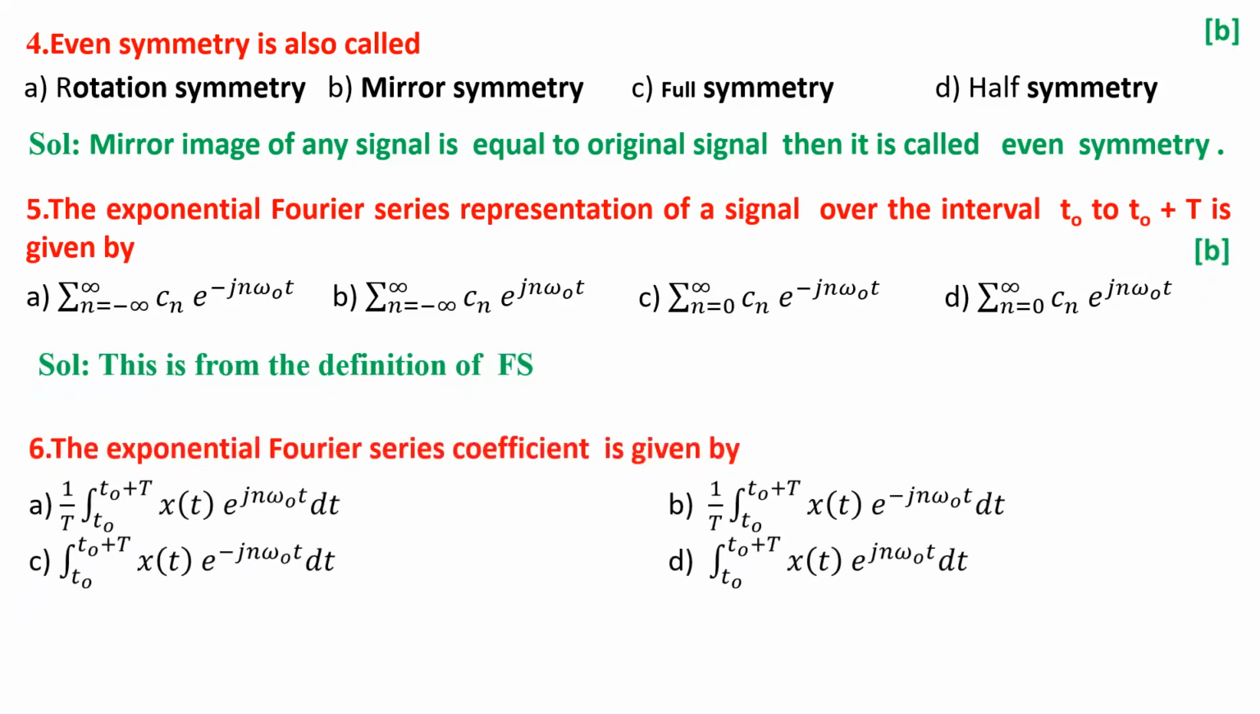Coming to question number 6, the exponential Fourier series coefficient is given by: 1 over T integral t0 to t0 plus capital T x of t e power Jn omega naught t is one option. 1 over T integral t0 to t0 plus capital T x of t e power minus Jn omega naught t dt is the second option. Integral t0 to t0 plus capital T x of t e power minus Jn omega naught t is the third option. Similarly, integral t0 to t0 plus capital T x of t e power minus Jn omega naught t dt is the fourth option. So the answer could be B, because from the definition you can get it.